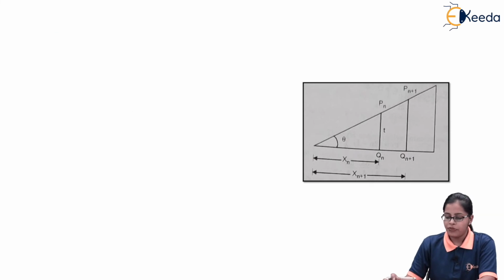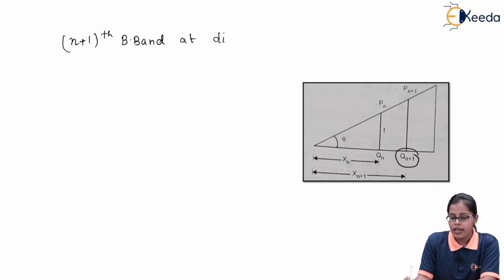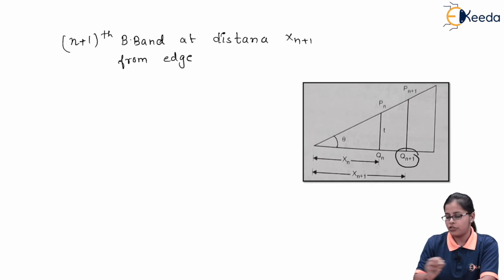Now suppose we consider the n plus 1th bright band, which is supposed to be at distance xn plus 1, and this xn plus 1 distance is being measured from the edge of the wedge, that is, this is the edge of the wedge.